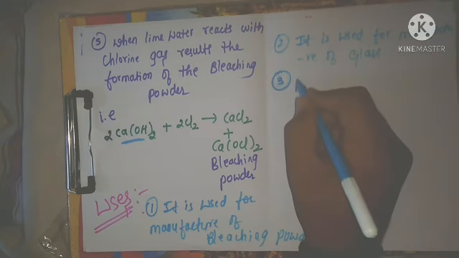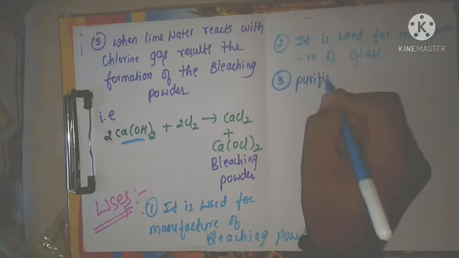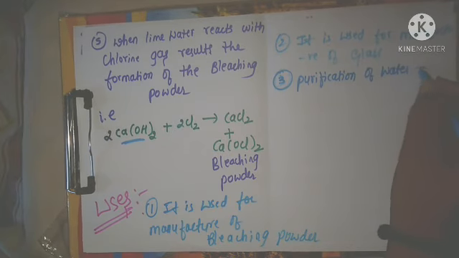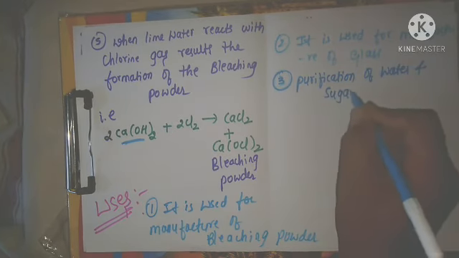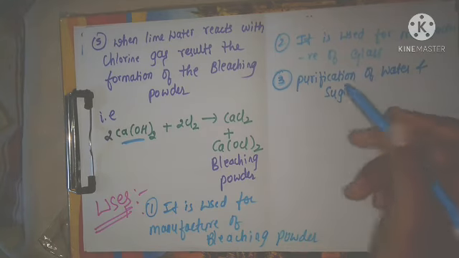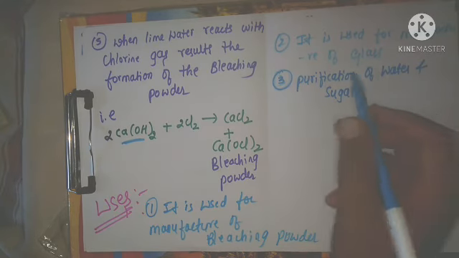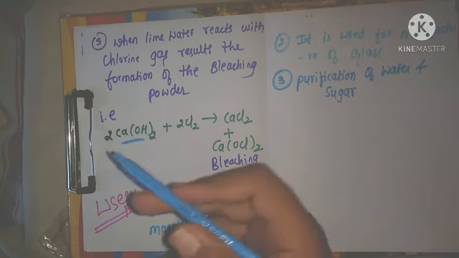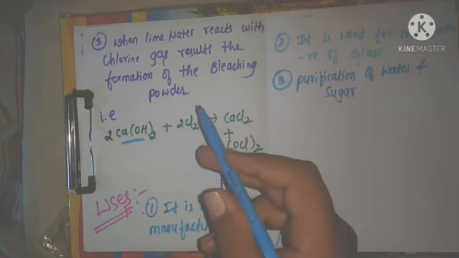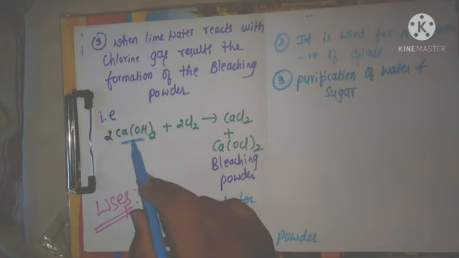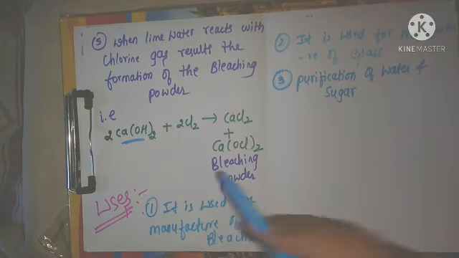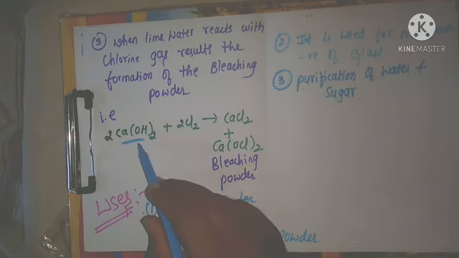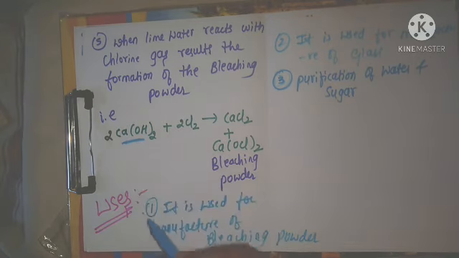That is for purification of water and sugar. We have studied the purification of water by the calcium hydroxide in the hydrogen unit, conversion of temporary hard water into the soft water by Clark's method, by adding the calcium hydroxide. That is only here for the purification of water and sugar. We are using the calcium hydroxide, that is slaked lime.